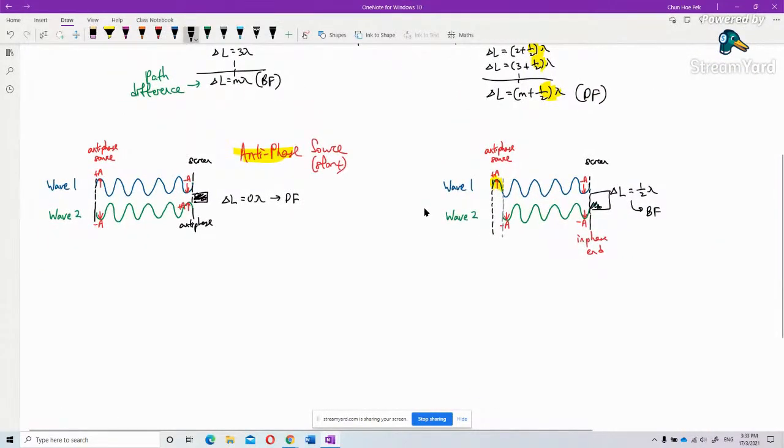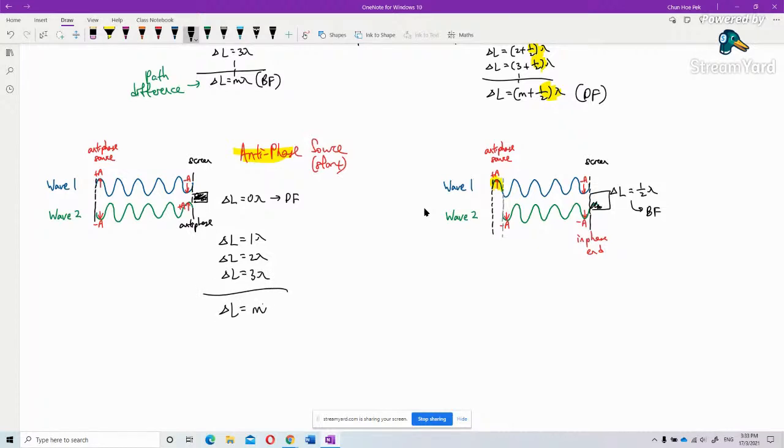So from here you can see that at 0 lambda, 1 lambda, 2 lambda, 3 lambda, multiples of lambda, delta L equal to m lambda, all will produce a bright fringe.